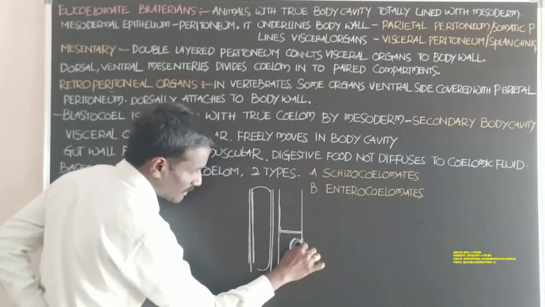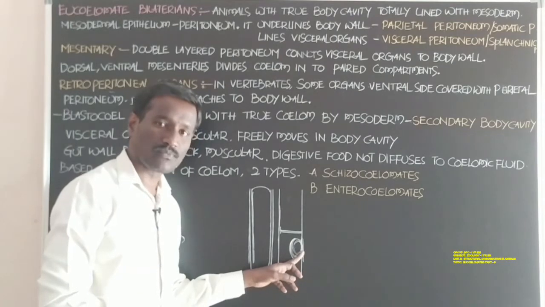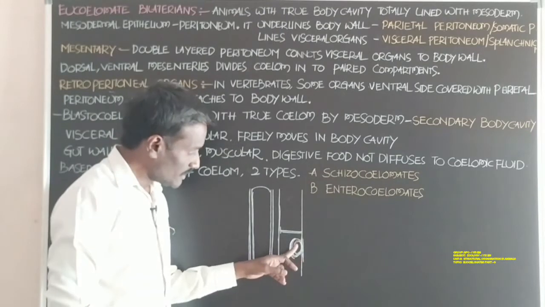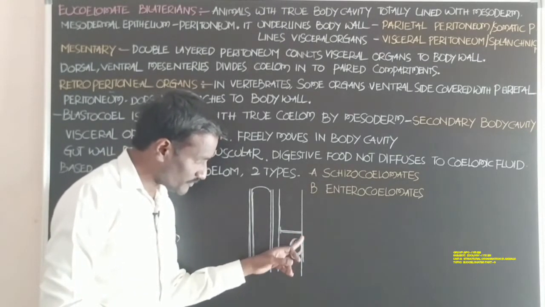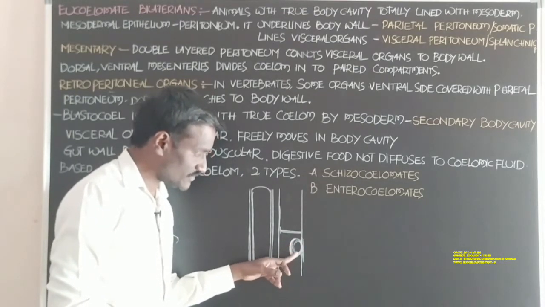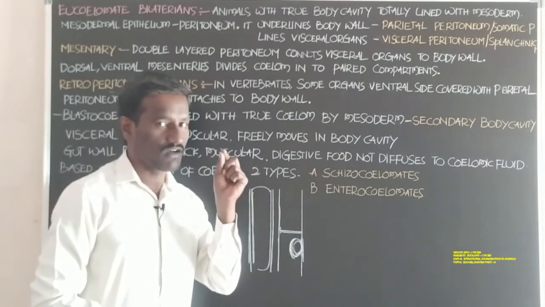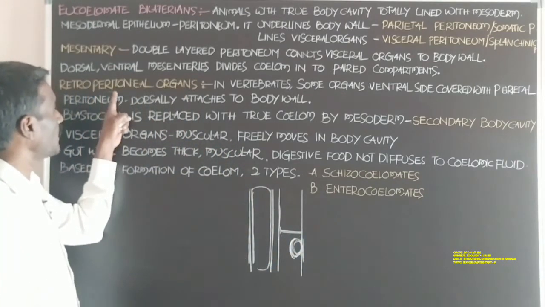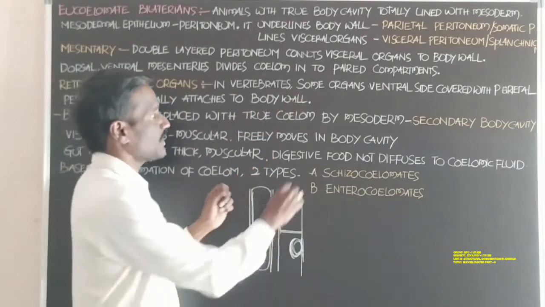The dorsal side attaches to the inner surface of the body wall. The organ dorsally attaches to the body wall. Okay, next, the ventral surface attaches with the parietal peritoneum. The type of organs present in the vertebrates is called retroperitoneal organs. For example, kidneys.